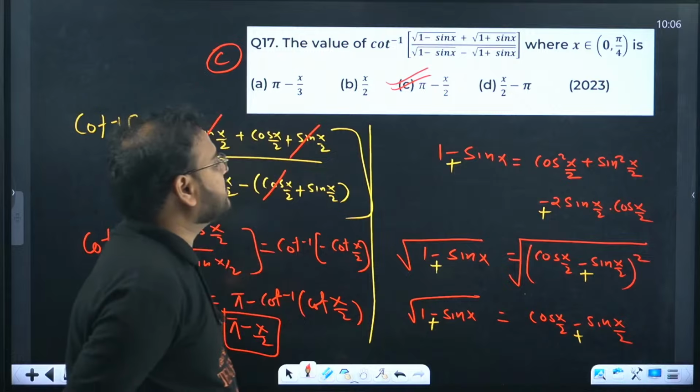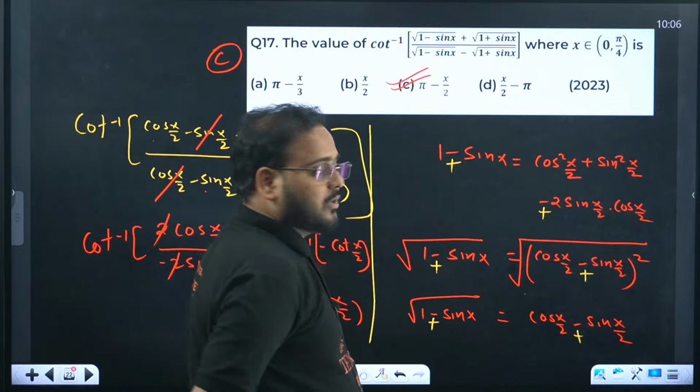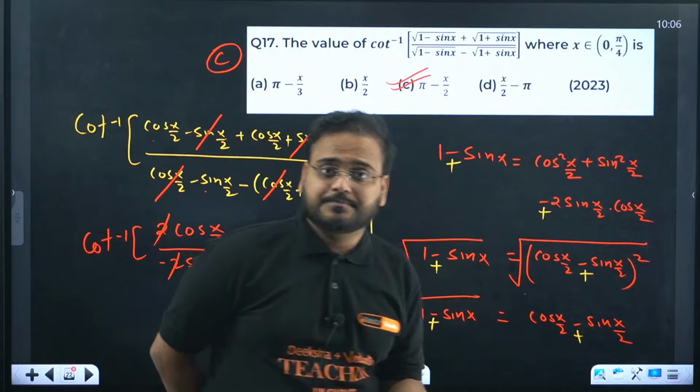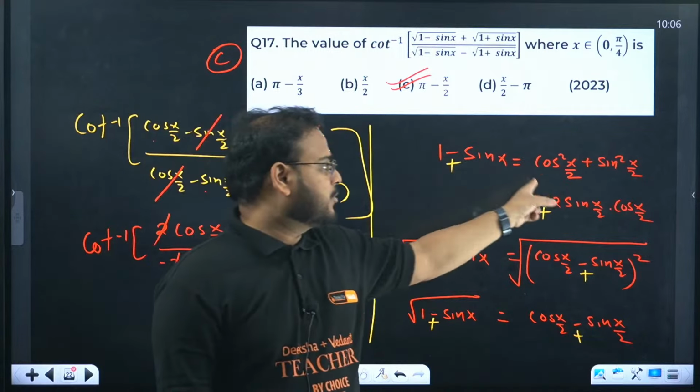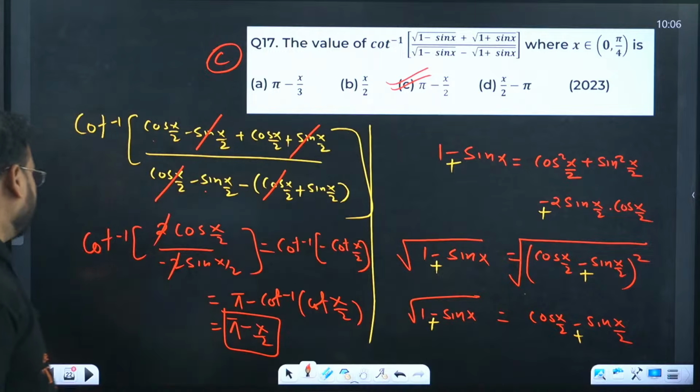Avinash, nothing is there over here. Just simply use the identity of 1 minus sin x, 1 plus sin x. The rest is linear equations. Okay, so watch it again. This is the formula. 1 is nothing but cos square plus sin square, and sin x is what? Half angle formula. Okay, formula you got to remember.